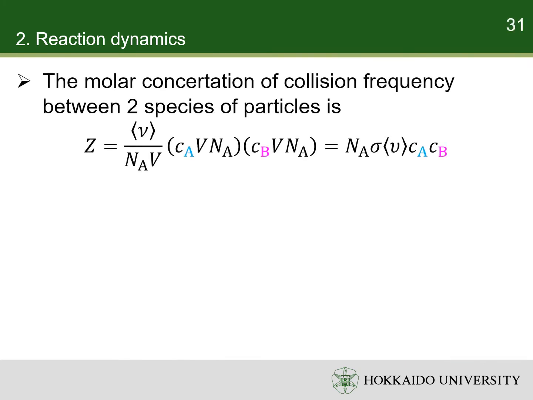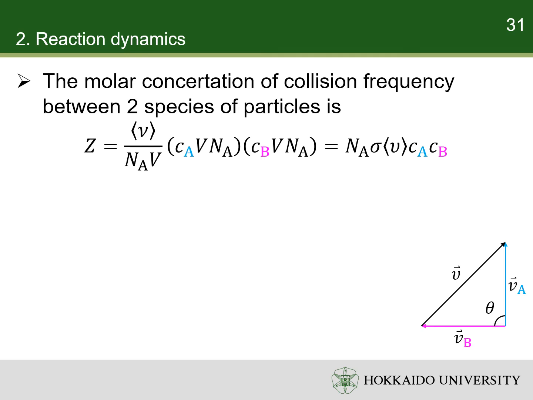The molar concentration of collision frequency between two species of particles is the collision frequency between two particles multiplied by the numbers of particles in both species, and divided by Avogadro constant and the volume of the space. Here, the number of one species of particles is the product of its concentration, volume, and Avogadro constant. Meanwhile, the relative speed between two particles is replaced by the mean relative speed between two species of particles.